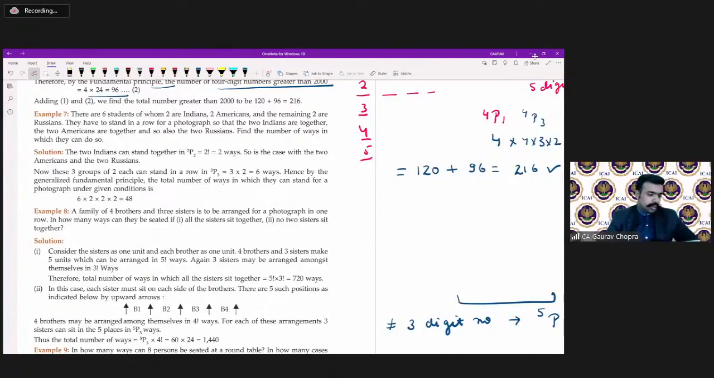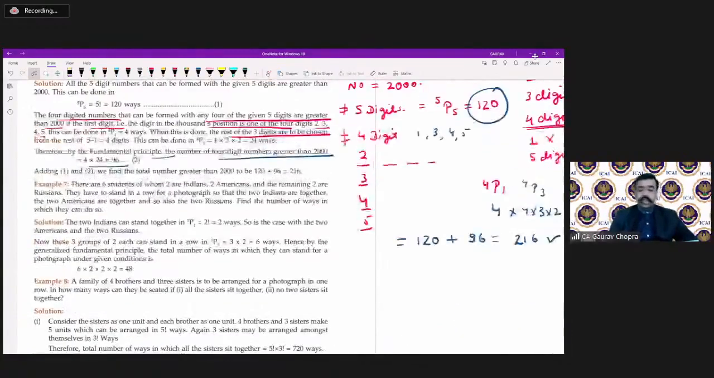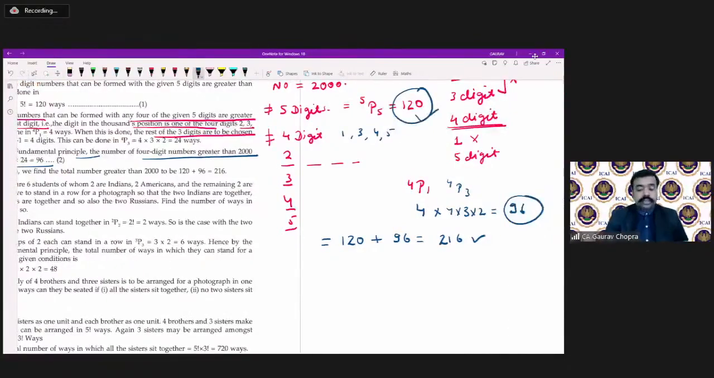Himanshu is asking for the explanation once more. Okay, see, here we have discussed that we have to make 4-digit or 5-digit numbers. When we are talking about the 5-digit number, how many ways do we have? We have 5 digits available and we have to select all 5, and this can be done in 5P5, that is 120 ways. That is understood.